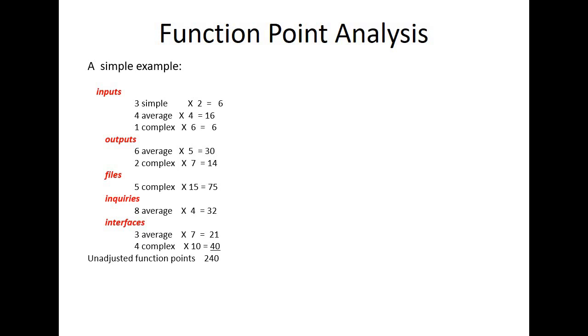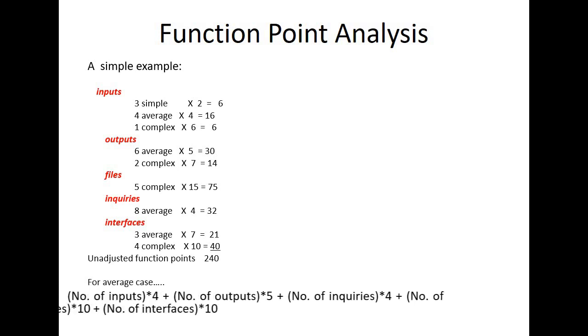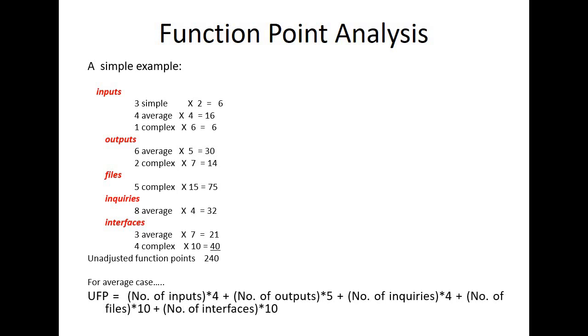this example, as 240, and then for let's say the average case, what we are doing is the unadjusted function point is equals to number of inputs into 4, number of outputs into 5, plus number of inquiries into 4, plus number of files into 10, plus number of interfaces into 10. It's for the averaging, it's for the average case.